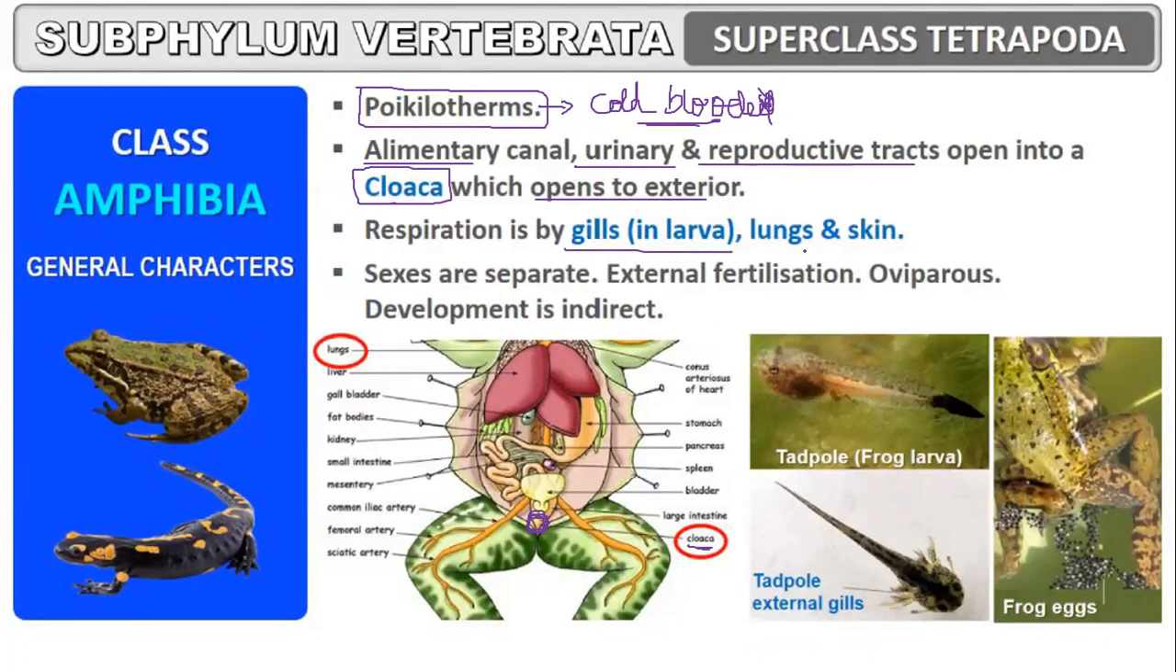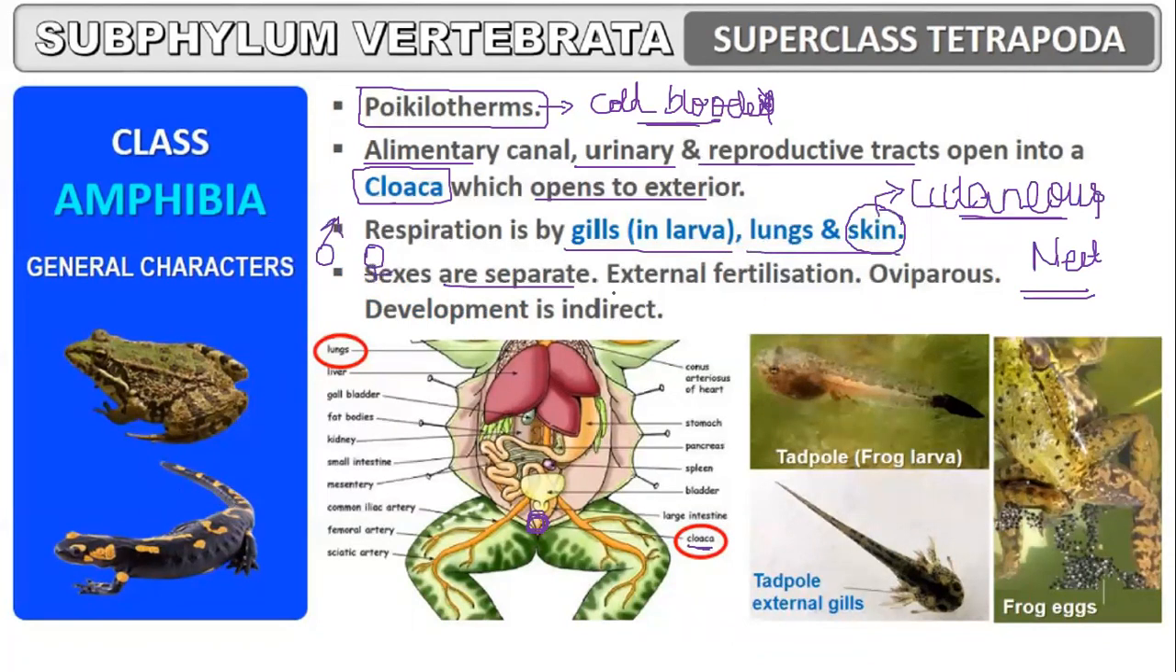Respiration is by gills in larvae, skin and lungs in case of adult. Respiration through skin, we have already learned in this chapter. Respiration through skin is known as cutaneous respiration. Next important question. The sexes are separate, that is male is separate, female is separate. External fertilization, indirect development, and they are oviparous.